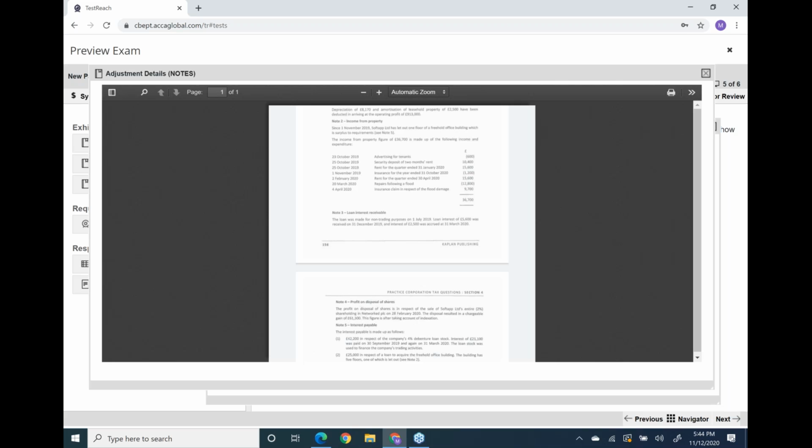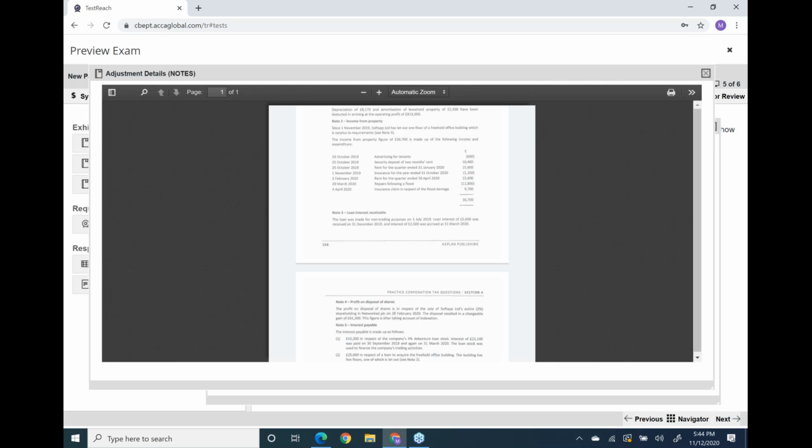I have to return it back, so it's never an income. This line is irrelevant. This must be excluded. But unfortunately this guy has added it, so we need to subtract. We need to remove this 10,400. This is totally wrong. Security deposit is not your rental income. Now then what is written?